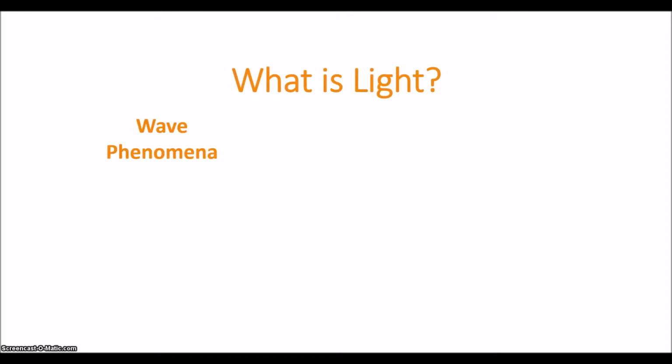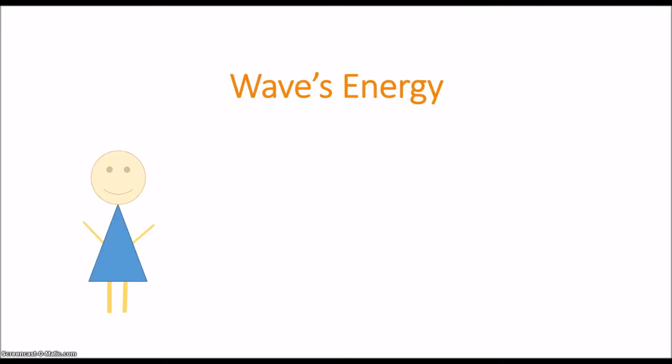What is light? Since light does all four of the wave phenomena, reflect, refract, diffract, and interfere, we believe that light is a wave, right? Wrong! Let's talk about this.